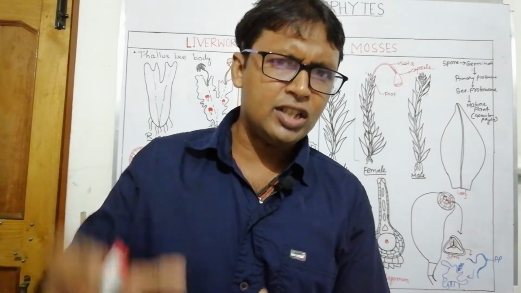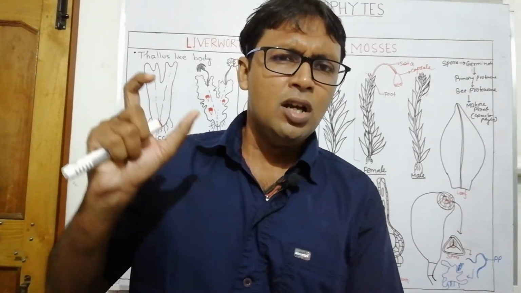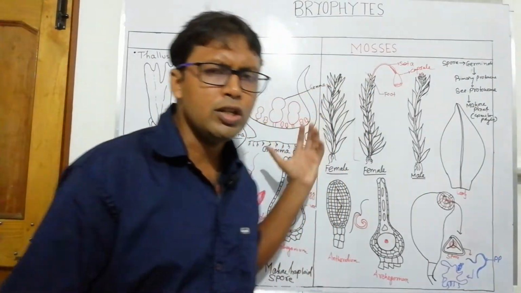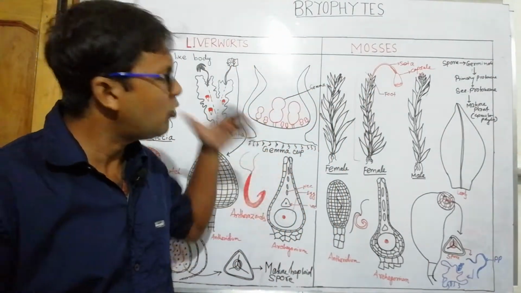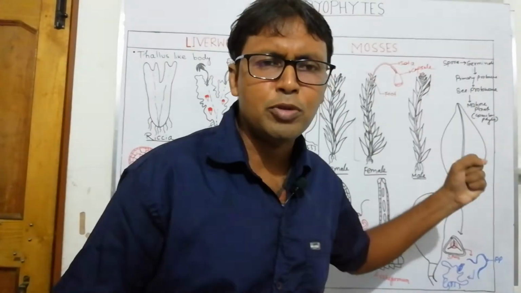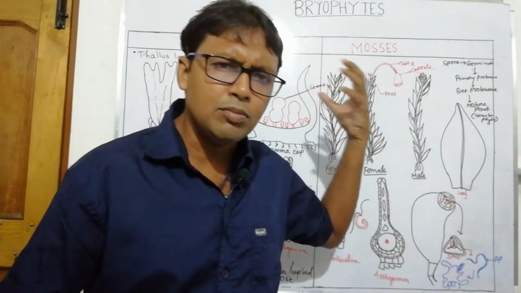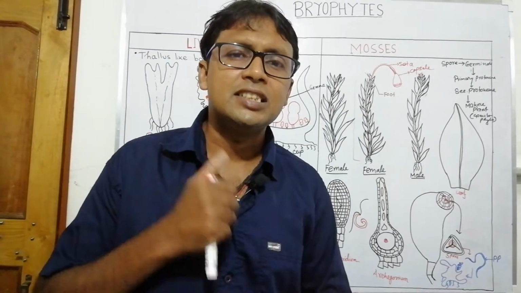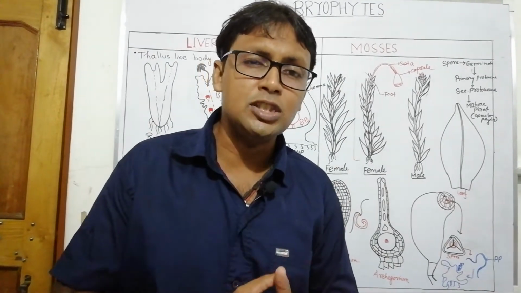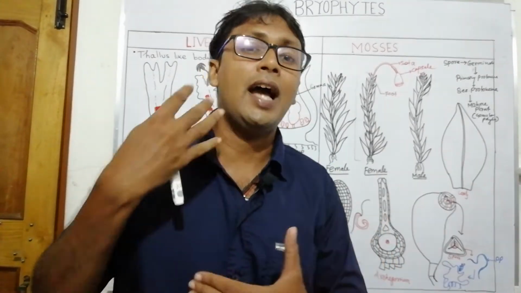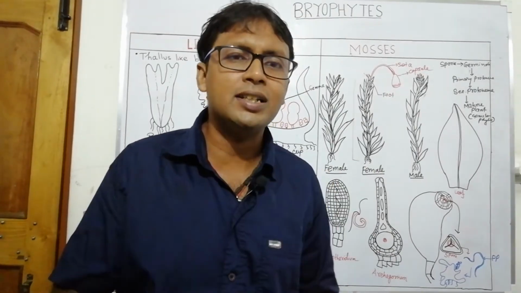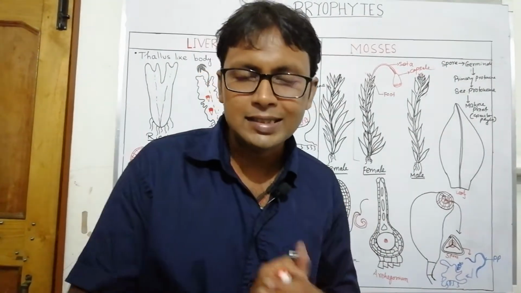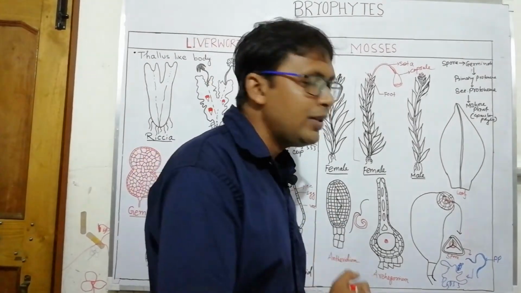What are the morphological features of the liverworts, what are the sexual reproductive structures of the liverworts, what are the morphological features of the mosses, where are the sexual reproductive structures present, what are the differences, what are the asexual modes of reproduction, and what are the traits of their protonema. So let's start.